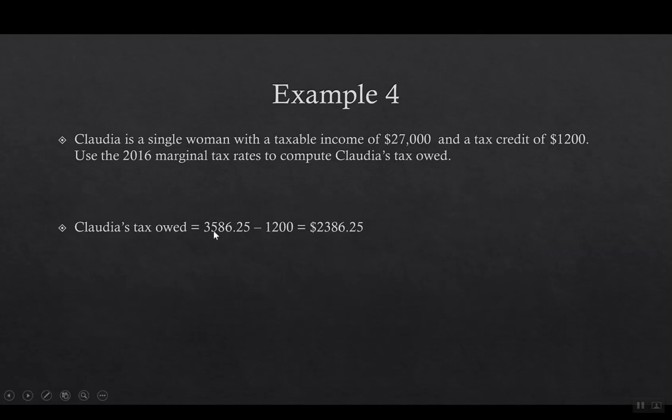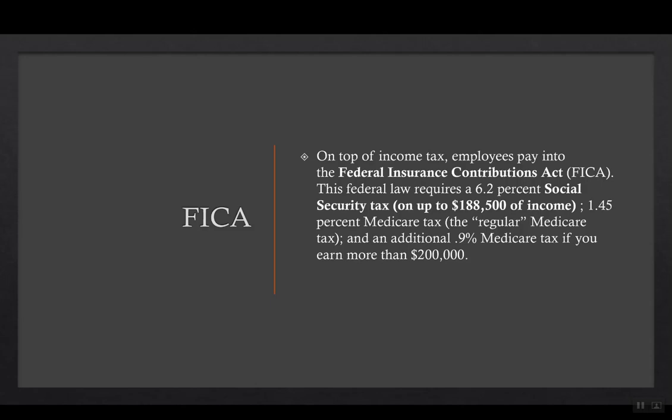So this whole amount, $3,586.25, I subtract the $1,200, and it says the tax owed for the year would be $2,386.25. There are more taxes that we need to talk about.